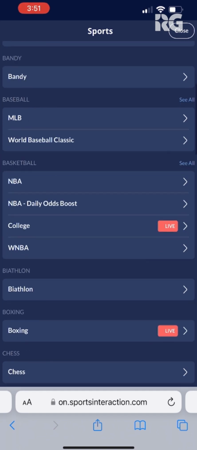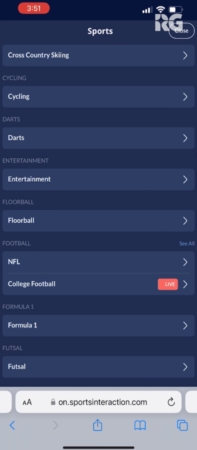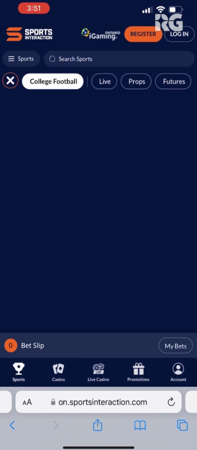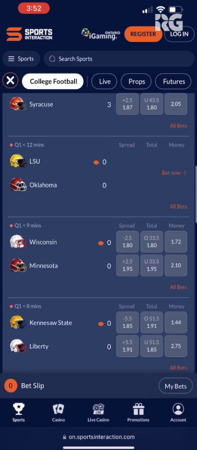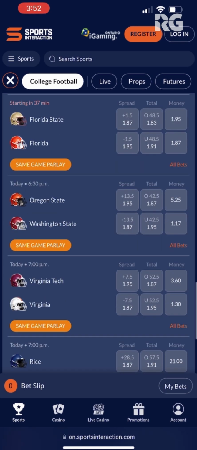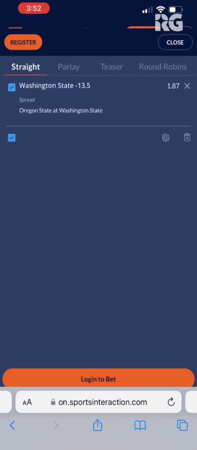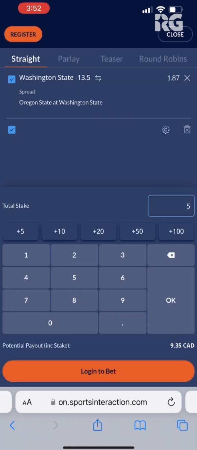What we're going to do is scroll down here to college football. It's the last week of the regular season at the time of this review, so let's give that some love. We'll scroll down and find a game that's not actively in progress. We will go over live betting in a little bit. If you scroll down here, let's do Washington State minus 13.5. Click on it. This will open up and you'll put in how much you want to wager, and then it'll show you how much you'd win. Click confirm the wager, and then you wait to see if you win or lose.